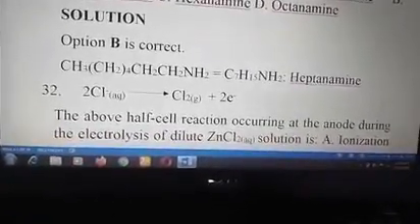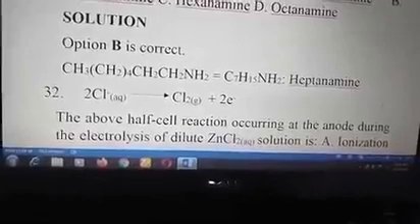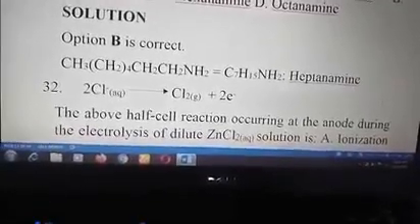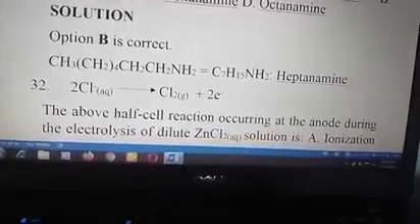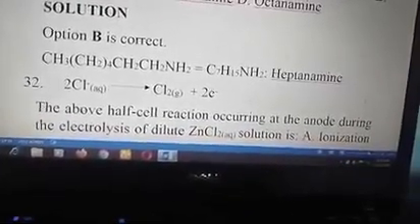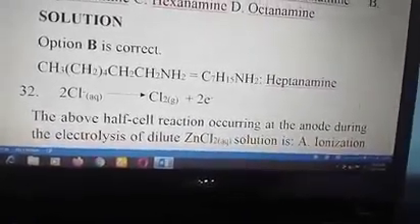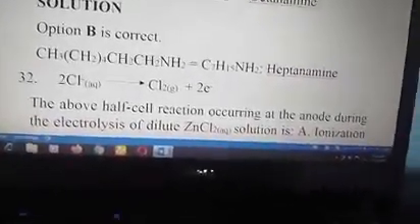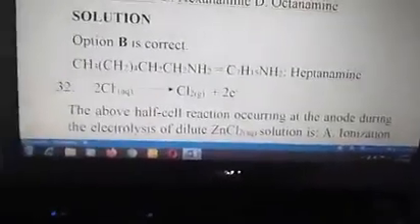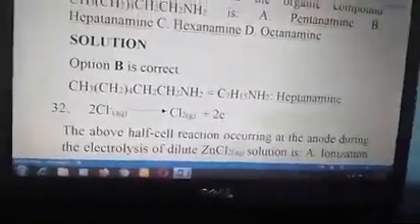Then add the hydrogens. 3 hydrogens in the first CH3. Then the bracket, 4 times 2 is 8, 8 plus 3 in front is 11. Plus the next CH2, that is 13. Plus another CH2, that is 15 hydrogens, and then NH2. So C7 represents hepty group. So it's called heptanamine. Option B is correct.